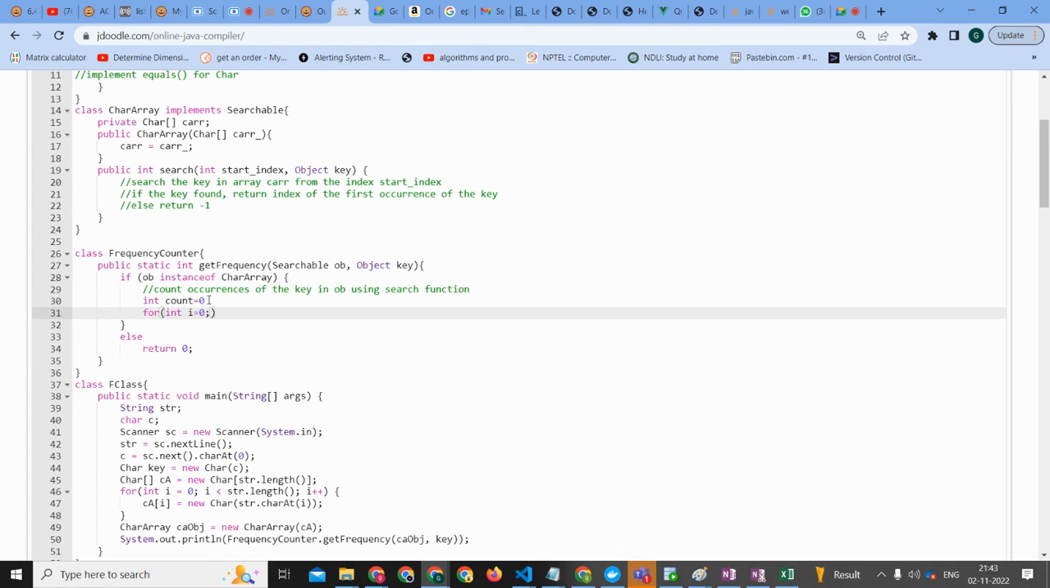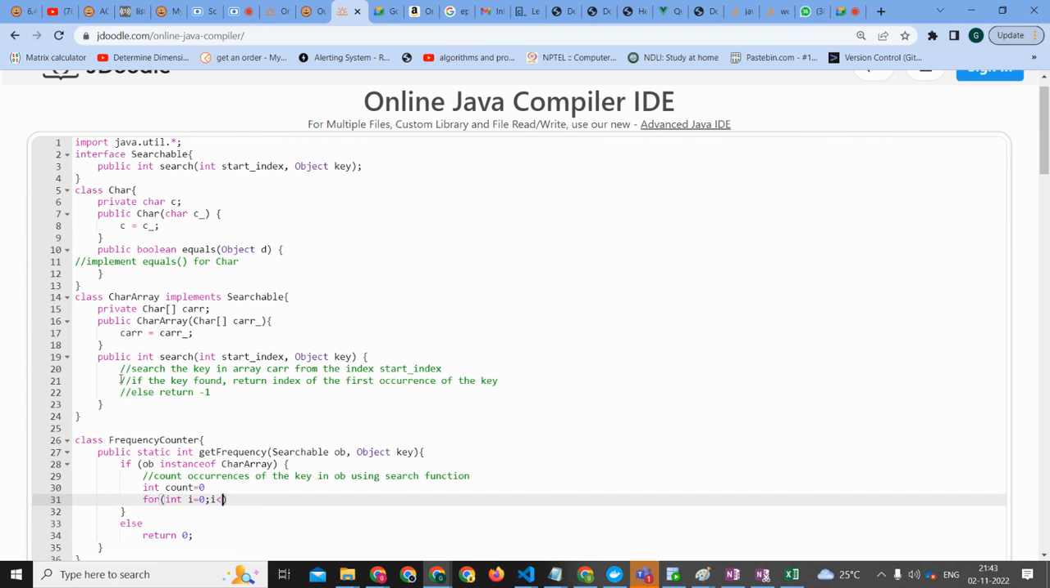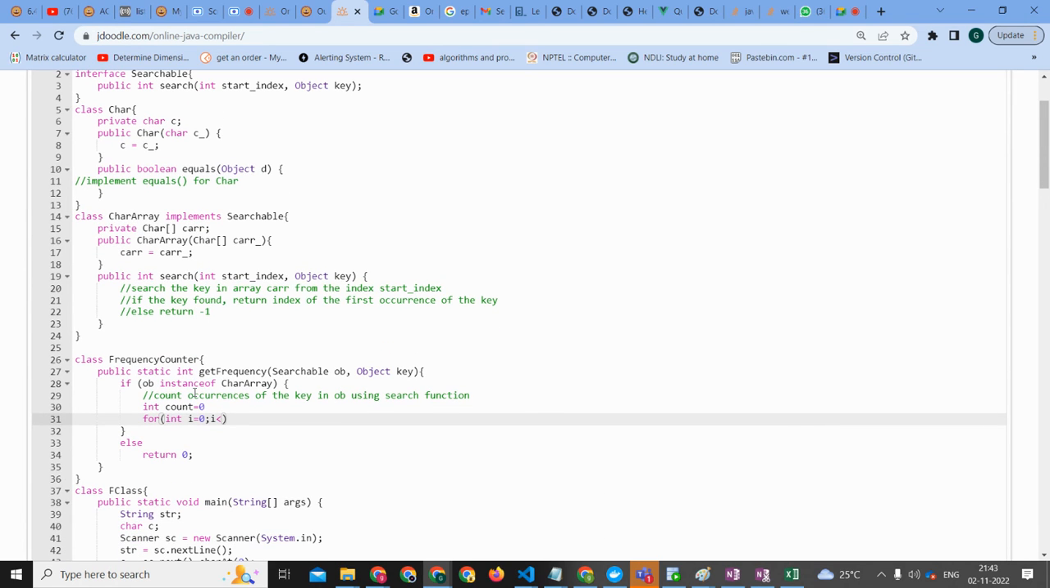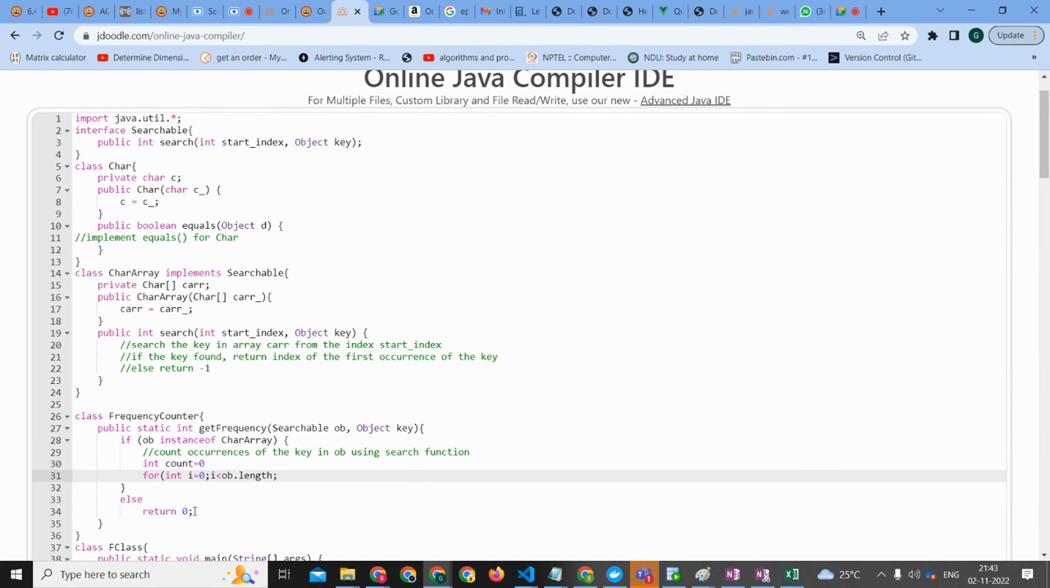See, if ob is an instance of char array, ob is of type Searchable, and Searchable has a method search, so we can implement this method. So it's fine. I think we can use this. Go ahead. So ob dot length. I don't know if we have the length method. Let's check that. No, we don't have length. Only if it is a string or array, we'll get it.